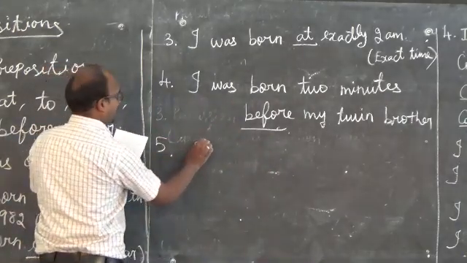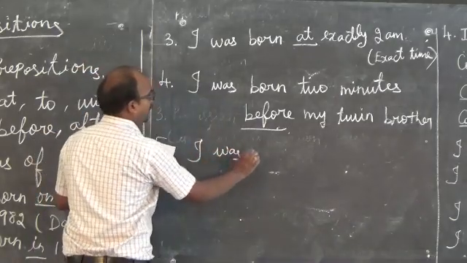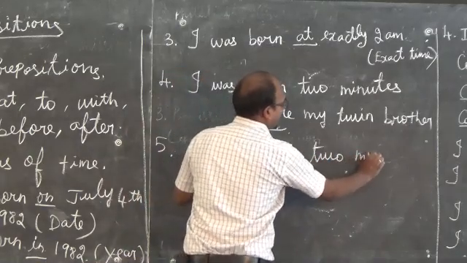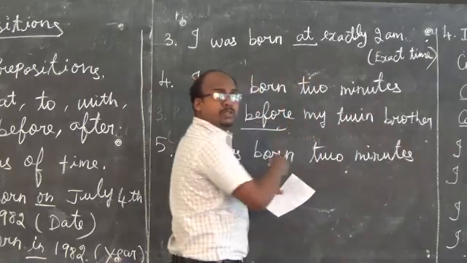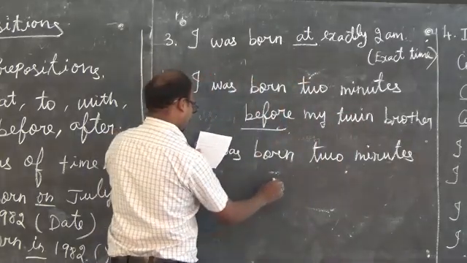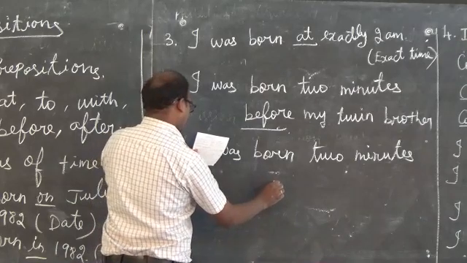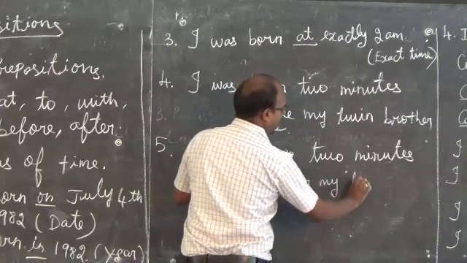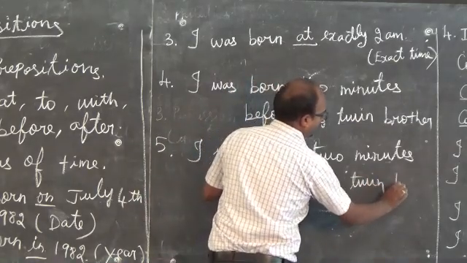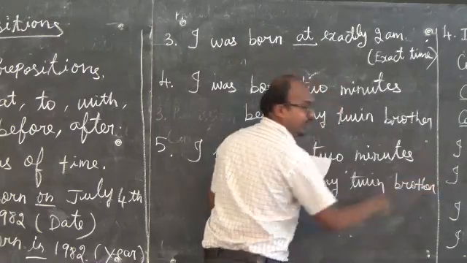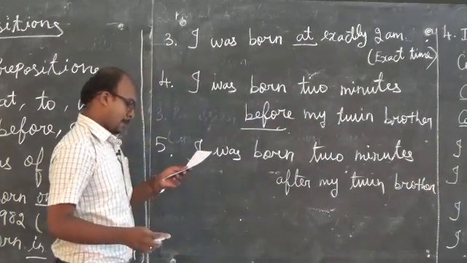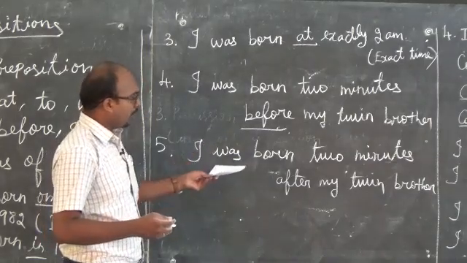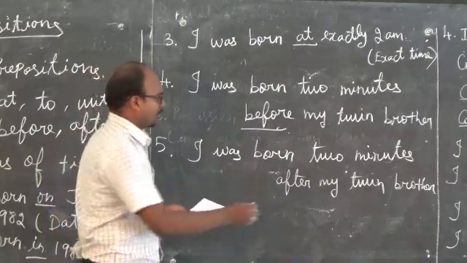Next, after. Same sentence. I was born 2 minutes. Already we used before. After. Here, 2 minutes after my twin brother. Here we are using after. So before and after are also prepositions. So next one, I was born 2 minutes after my twin brother.